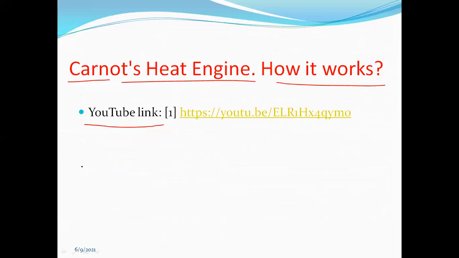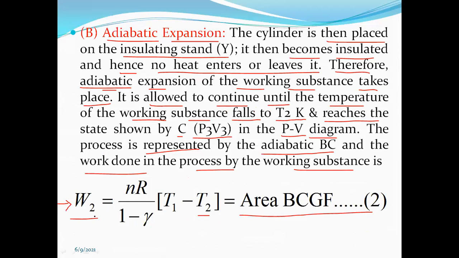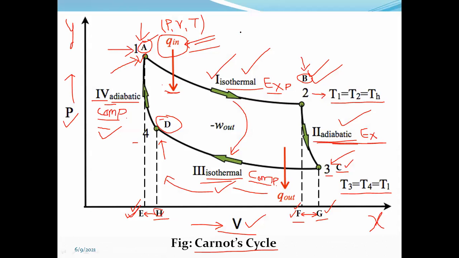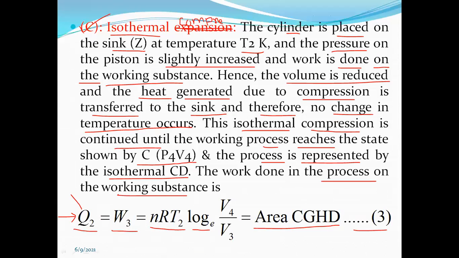So what is efficiency? According to our earlier concepts of HSC, efficiency means output divided by input. So here, what is output? This is Q2, and what is input? Q1. So Q1 is the input, and this Q out is the output. If we take a ratio of output divided by input, we can calculate the efficiency eta of the Carnot cycle. It is very simple. So in the next lecture we shall discuss this one.